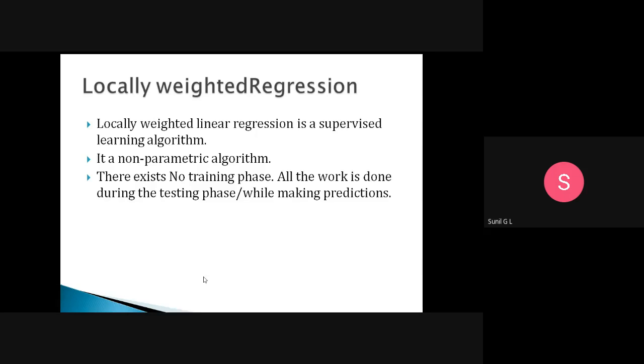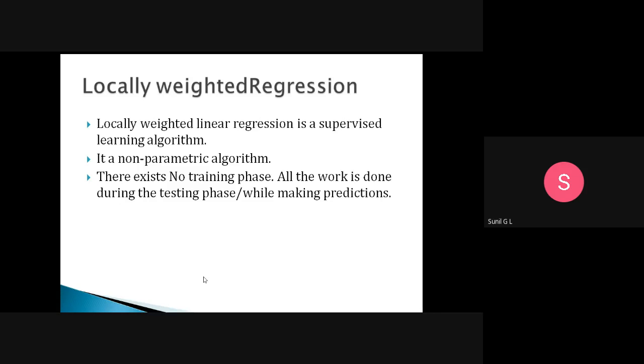Locally weighted regression is a supervised learning algorithm, meaning the data points are labeled. It is a non-parametric algorithm. Why do we call it that? Here there exists no training phase.